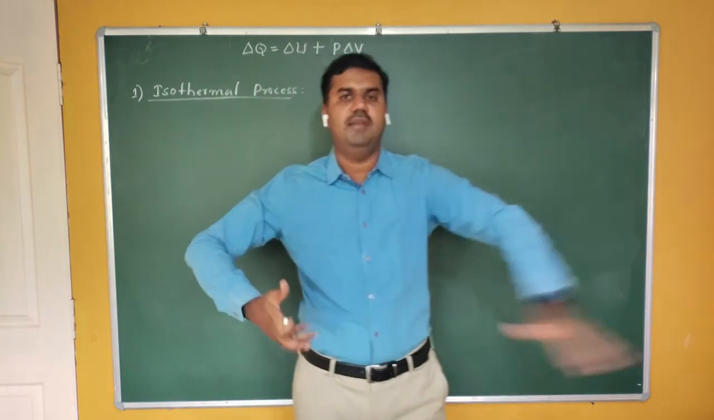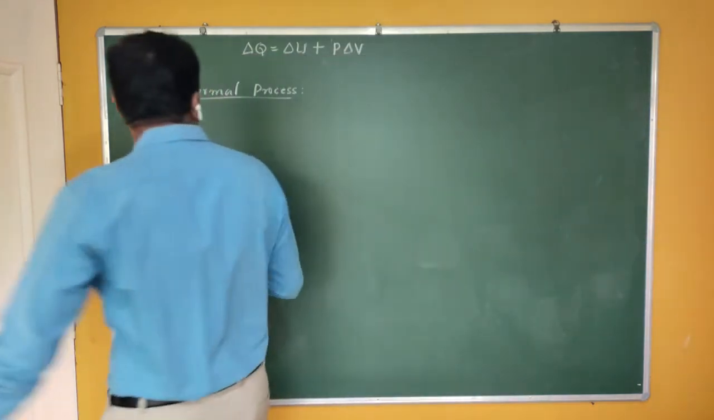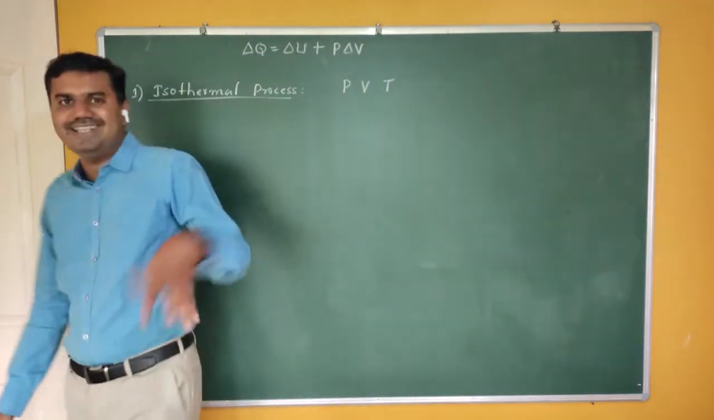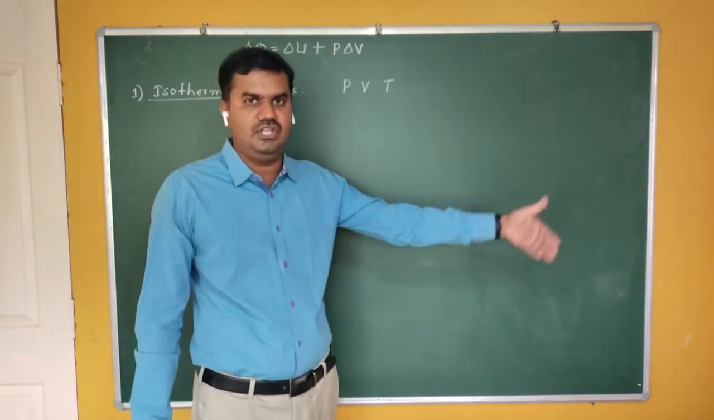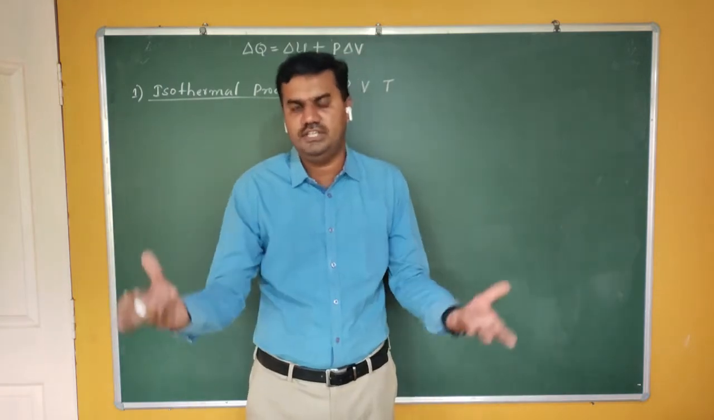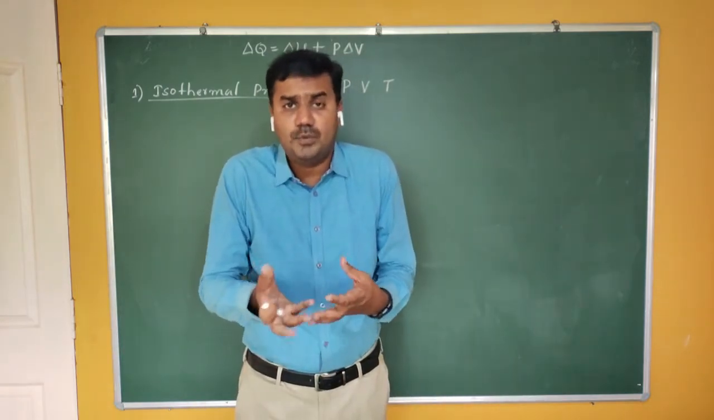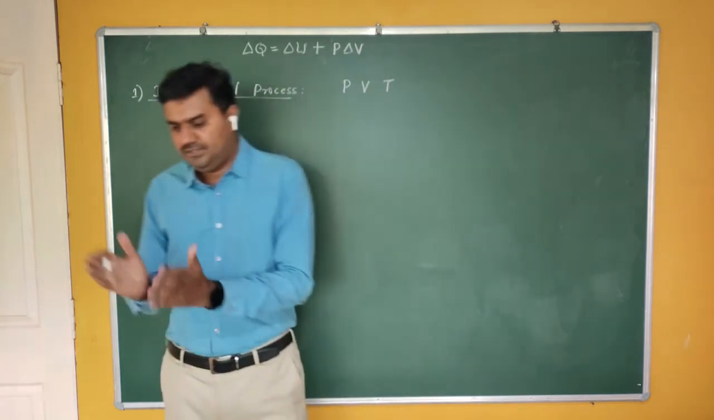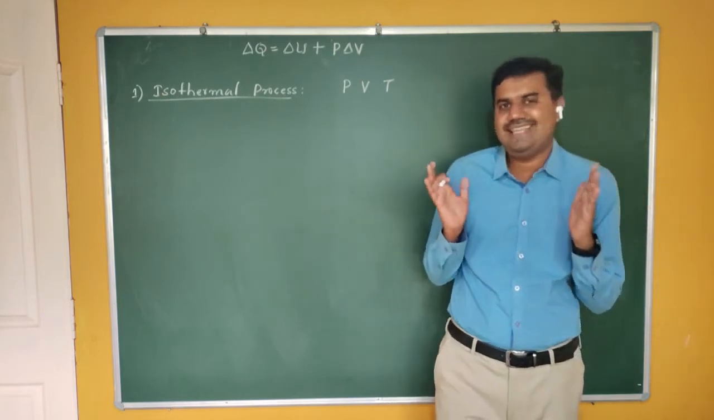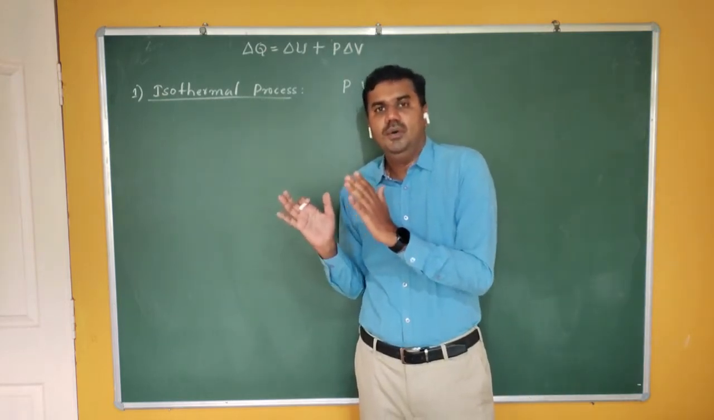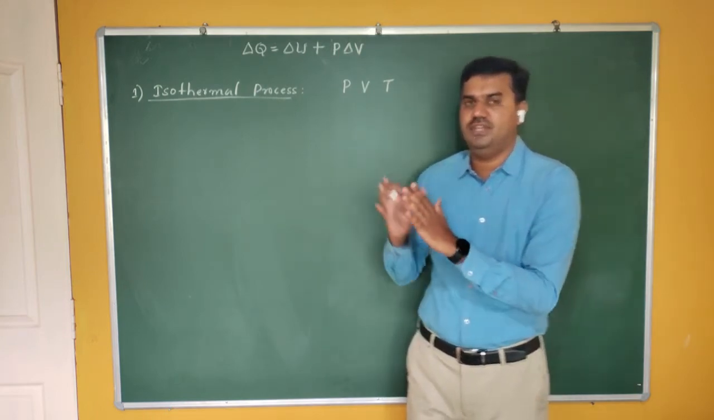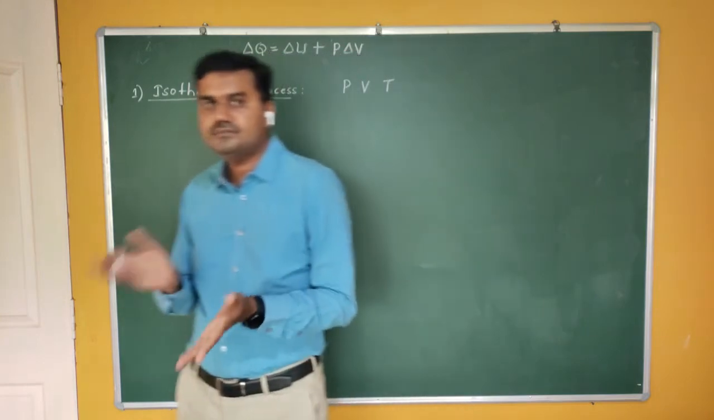Now, who are the thermodynamic variables? Pressure, volume, and temperature. If these quantities change, either change in pressure, change in volume, change in temperature, all three quantities, or two quantities, or one quantity changes, then I can say that some process is going on. If all these quantities are constant, pressure is constant, volume is constant, temperature is constant, then I can say that no process is going on. The state of that matter is fixed, it is stationary. But if there is a change, then I call it a process.